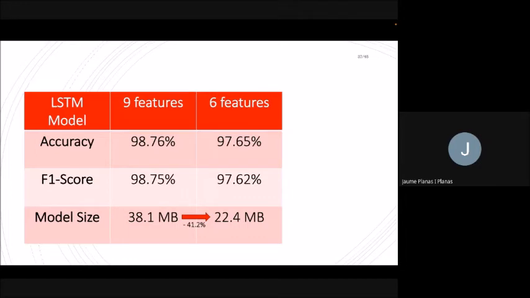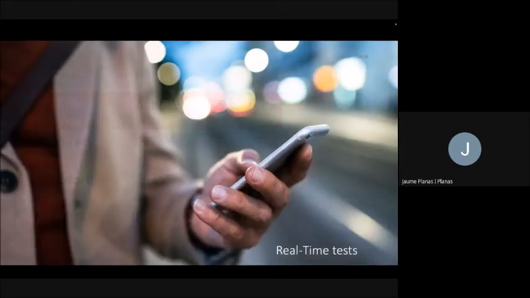There's just a decrease of around 1% in the accuracy, but the model is much lighter, both in terms of its size and execution time. But in our case, this is, as we mentioned, not the objective. And for this, we decided to keep the complete model with 9 features, integrate it in our application, and do some real-time tests to see how it performs on the field.